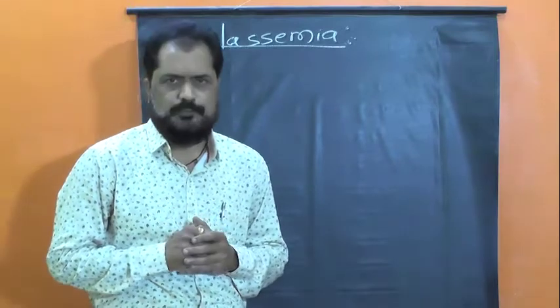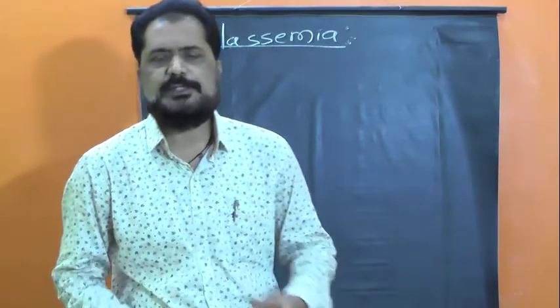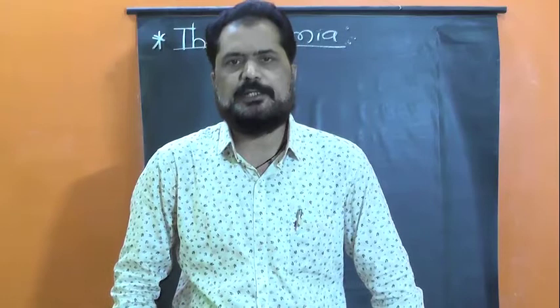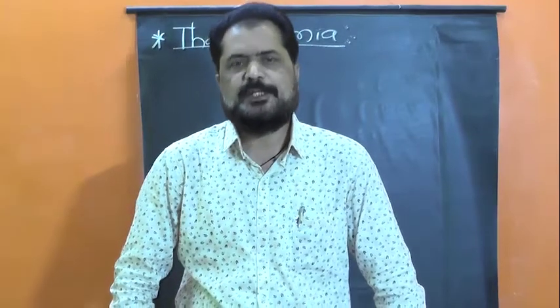All of you know that hemoglobin is a red colored, iron containing respiratory pigment present in the RBCs of human beings and all vertebrates.